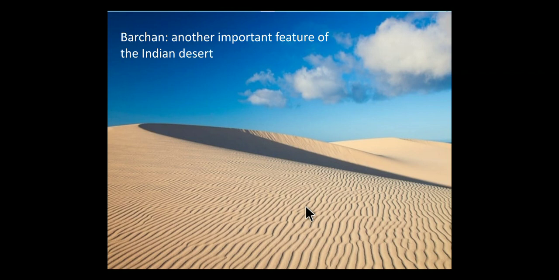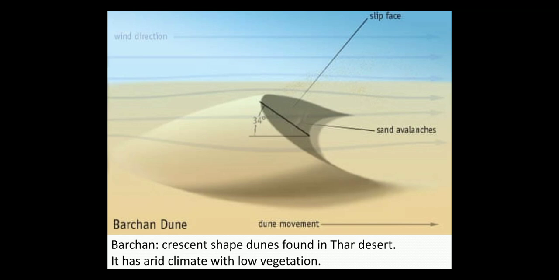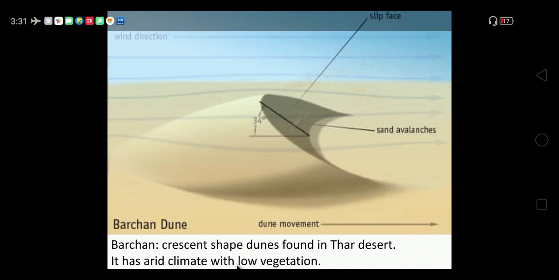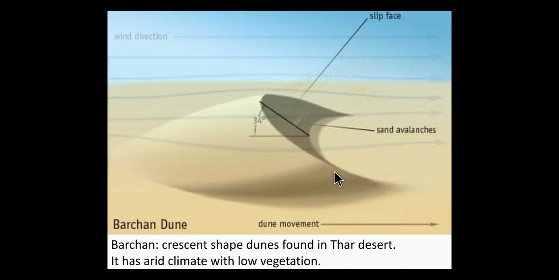So what is this Barchan, and how is it formed? Barchans are crescent shaped dunes. We have already learned about dunes in the last class, so you can recall them. This is the Barchan dune we have seen. The crescent shaped dunes are found in the Thar desert.